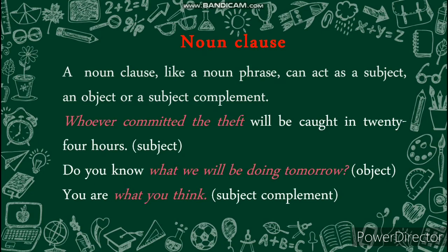Noun clause. A noun clause, like a noun phrase, can act as a subject, an object, or a subject complement. For example, whoever committed the theft will be caught in 24 hours. Whoever committed the theft is a noun clause which plays the role of a subject in this sentence. Do you know what we will be doing tomorrow? What we will be doing tomorrow is a noun clause which plays the role of an object in this sentence. You are what you think. What you think is a subject complement.